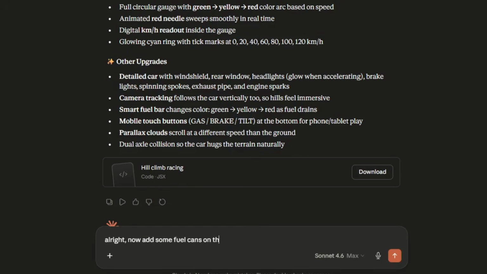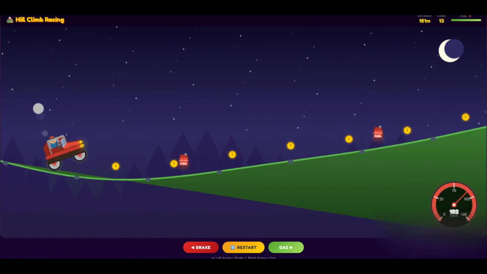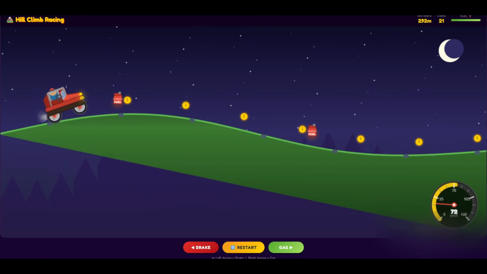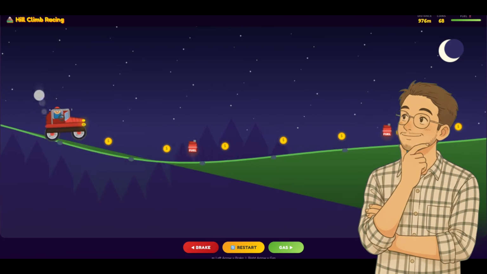Alright, now add some fuel cans on the road so whenever I pick them up, the fuel meter fills back up. Yep, it added them, although it definitely added way too many of them. But it's fine, now the fuel meter actually refills whenever I collect one, and the game no longer ends because of running out of fuel like it did before.